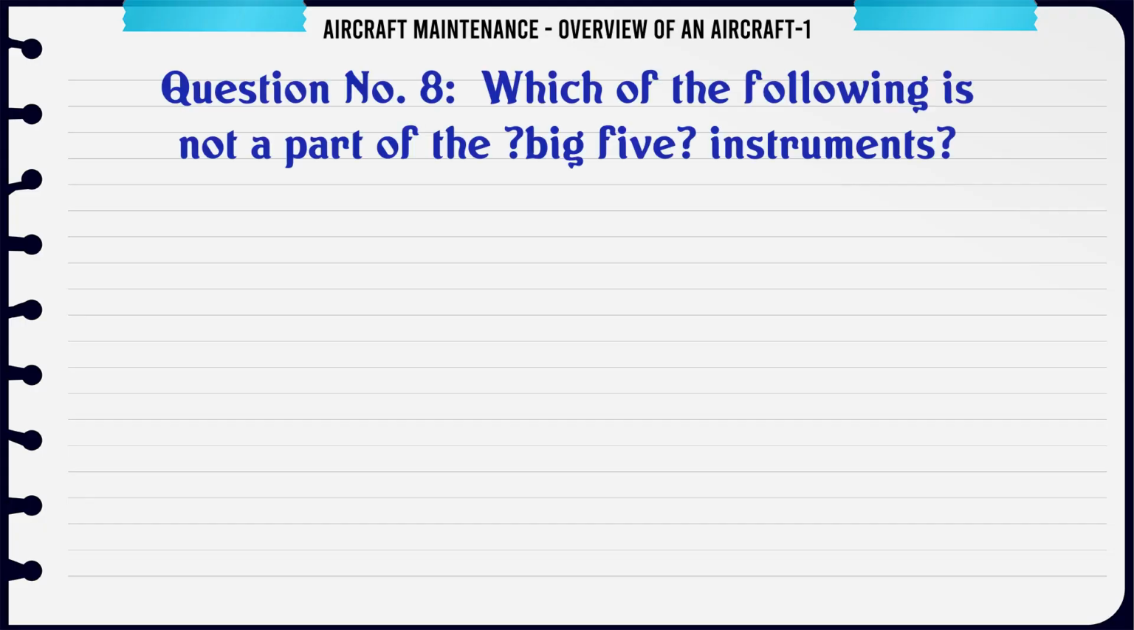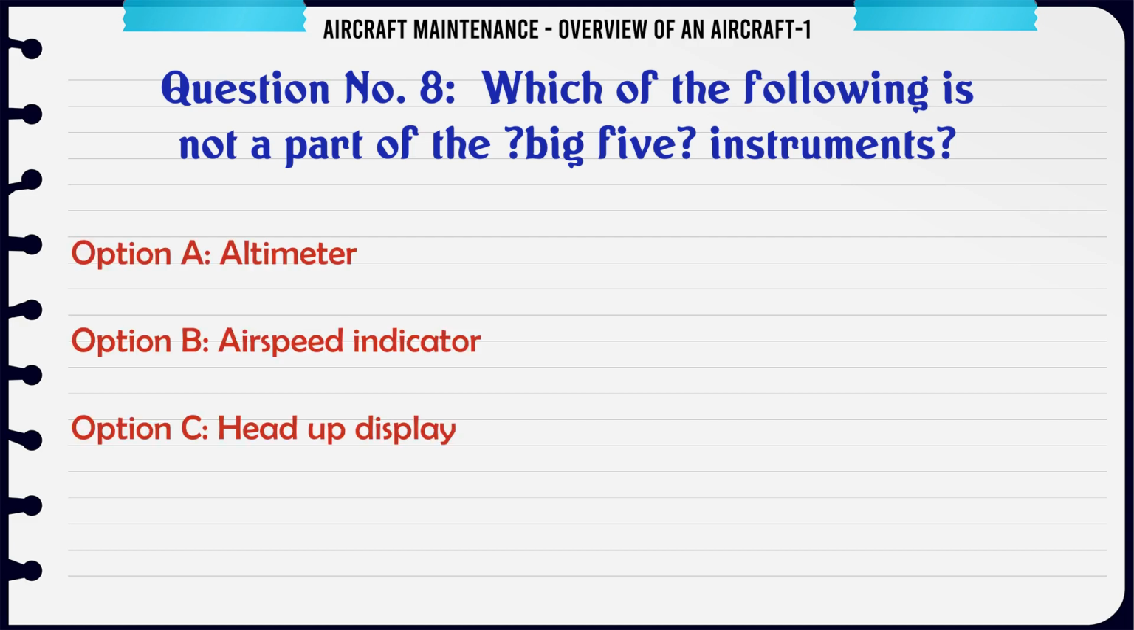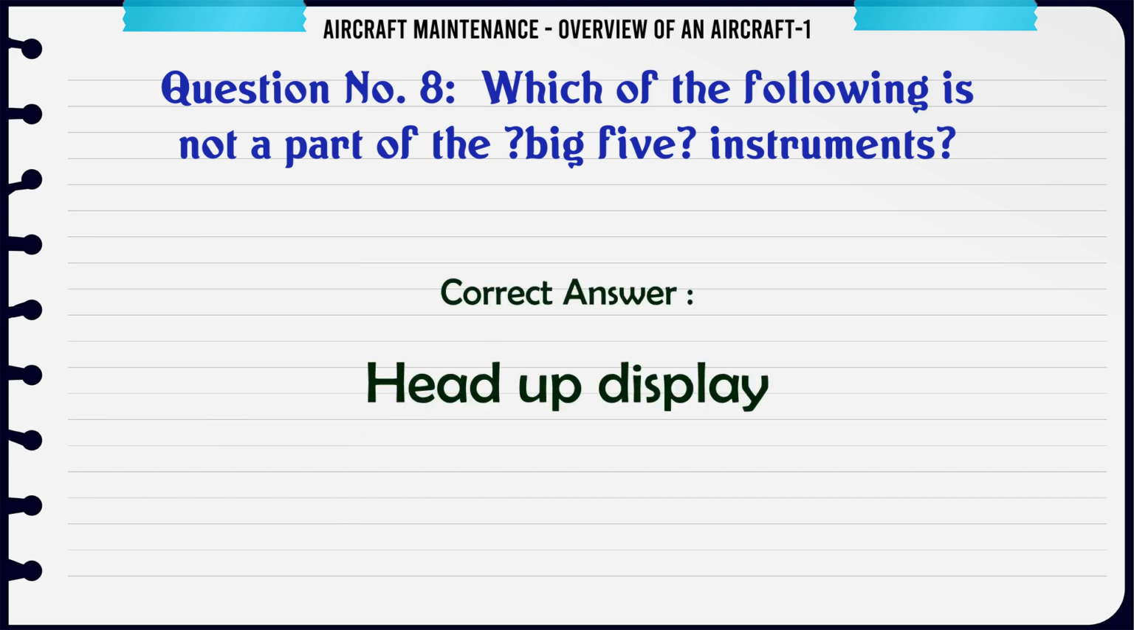Which of the following is not a part of the Big Five instruments? A. Altimeter, B. Airspeed indicator, C. Head-up display, D. Artificial horizon. The correct answer is head-up display.